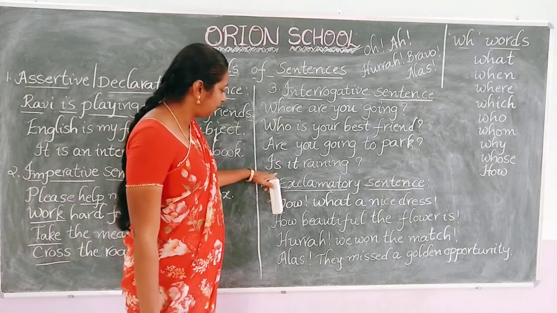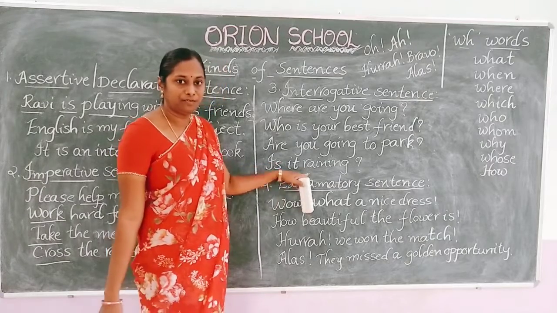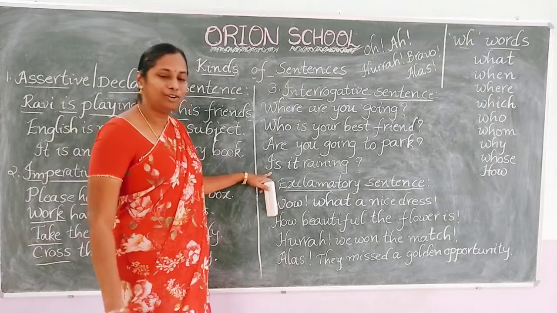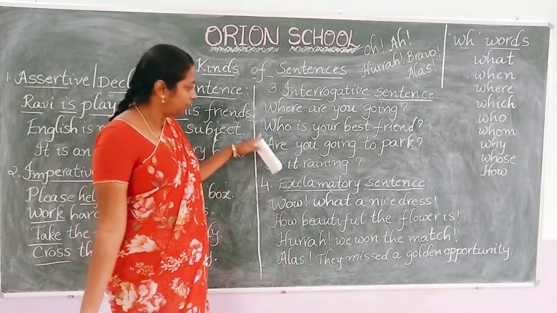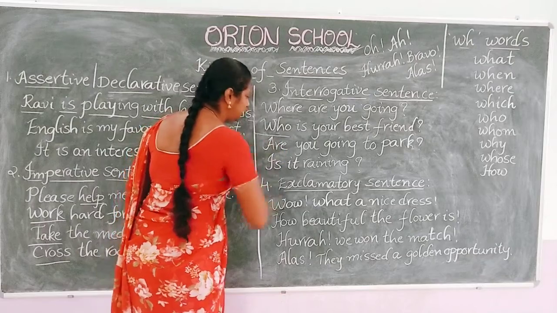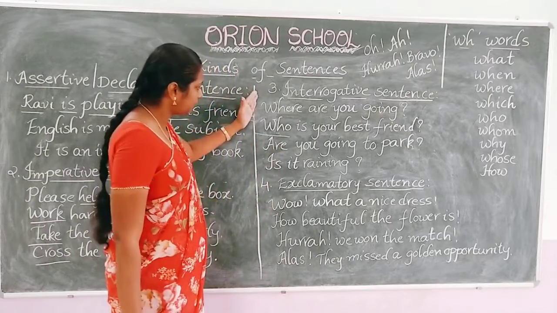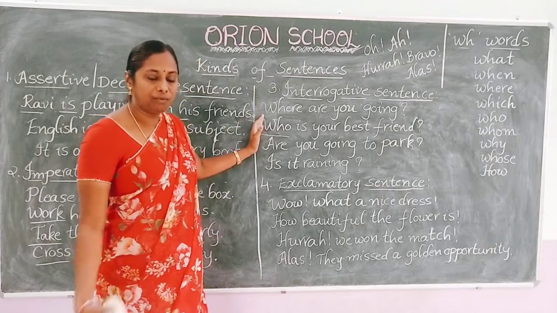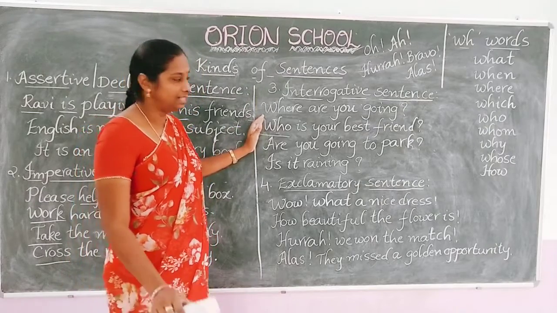So, if anybody asks you, is it raining? For this, you say, yes, it is raining. Otherwise, no, it is not raining. If you observe the difference between these two sentences, whenever we make a question with double H words, we can give answer in a word or a sentence.